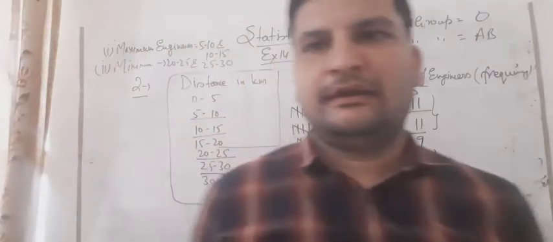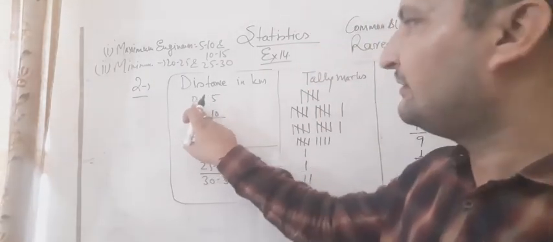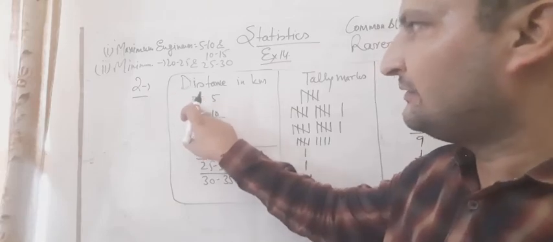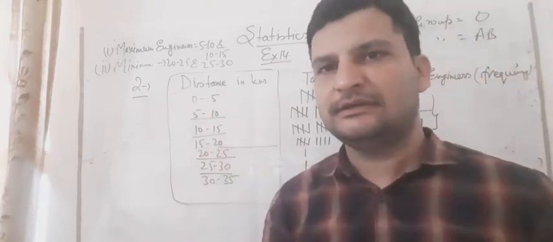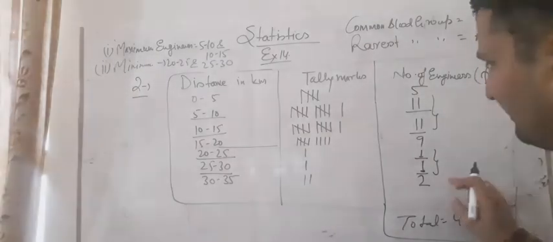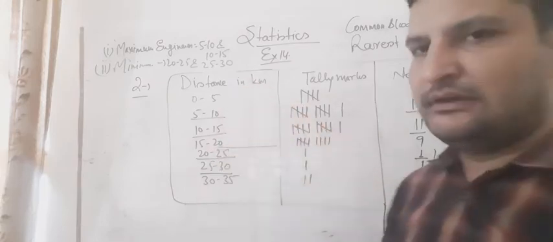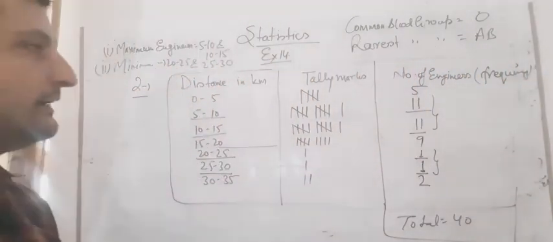And the last, we can say that in every group, 0 to 5, 5 to 10 like this, at least one engineer is there. It means in every group, it is not that no engineers lie there. All the groups have at least one engineer. So you can do it like this student.